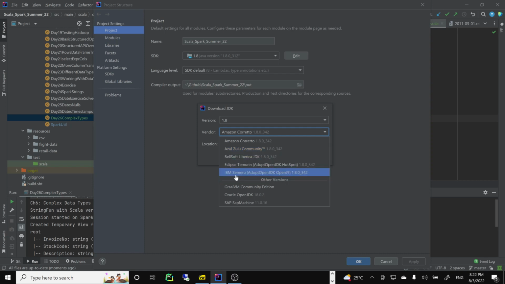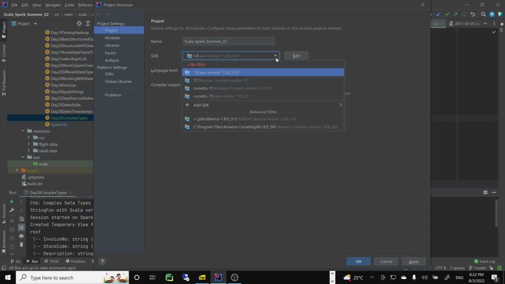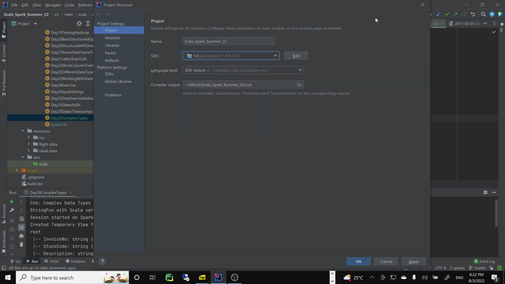There's also Eclipse, the IBM version. They're all stable, extremely well used, and should be roughly the same. I don't know BellSoft, I don't know that one. Again, they're used pretty much everywhere, by millions of machines. I only have this version here, so I don't change it. Compatibility-wise, it will work.